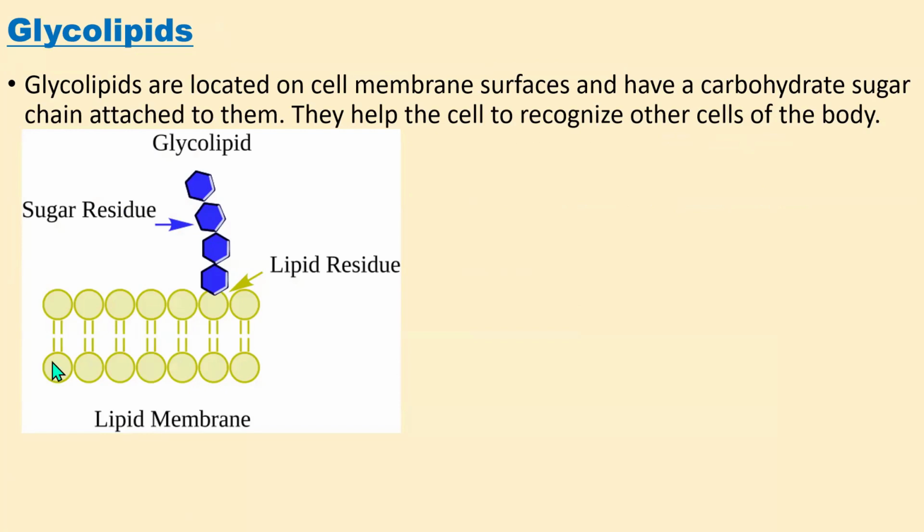You see, this is the membrane. If you look at the cell membrane, there is a lipid residue, and this lipid residue is joined with a sugar residue on the surface to produce the glycolipids. This is how glycolipids are produced, and they are very important in cellular recognition: to recognize nearby cells, to recognize unwanted cells, and to recognize microorganisms.